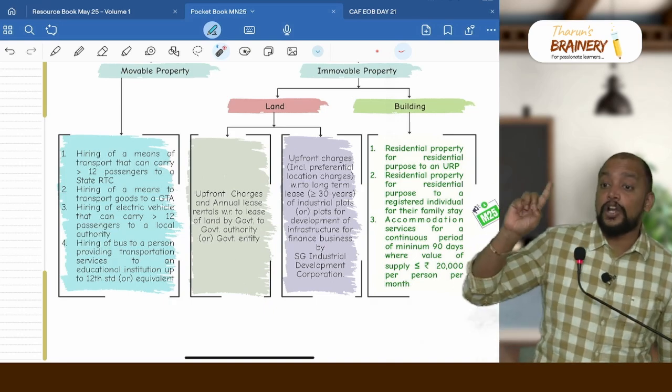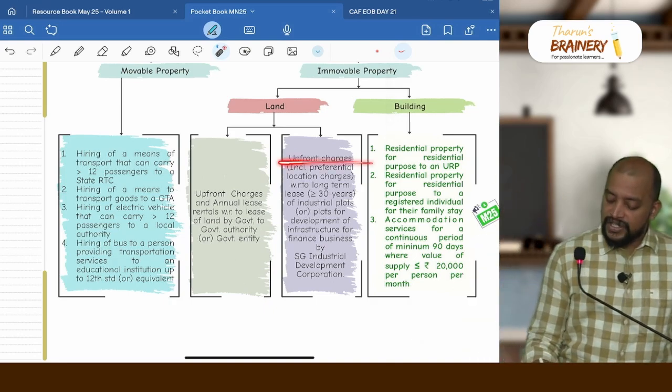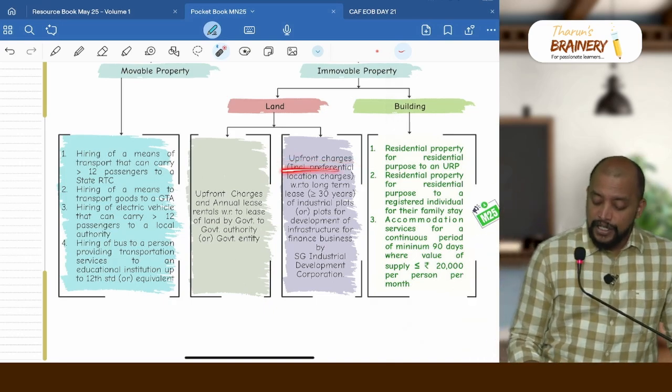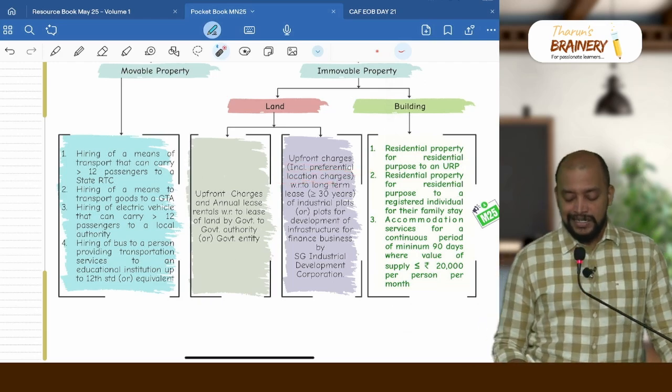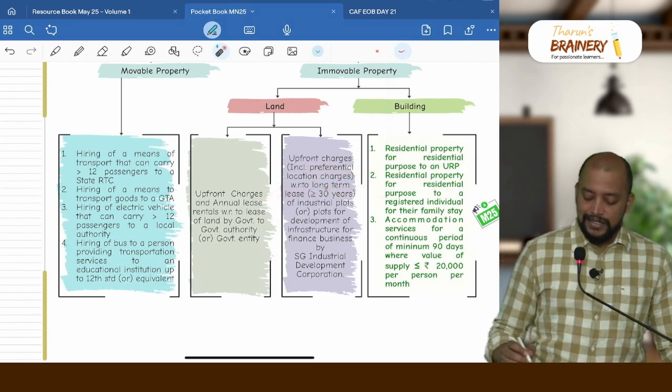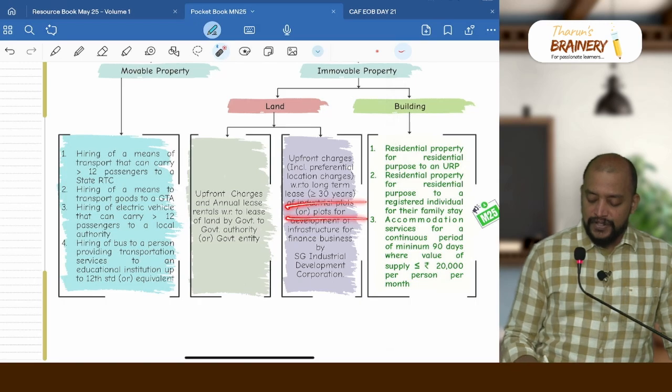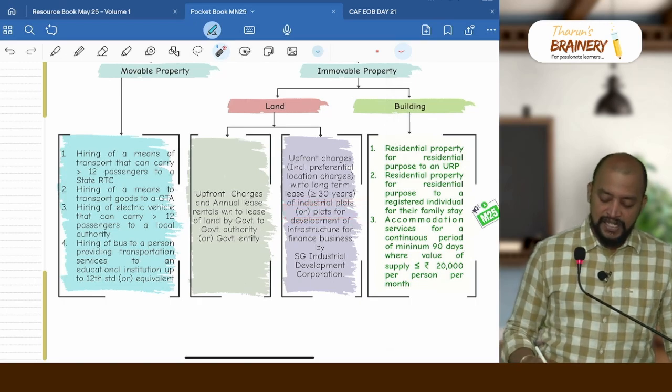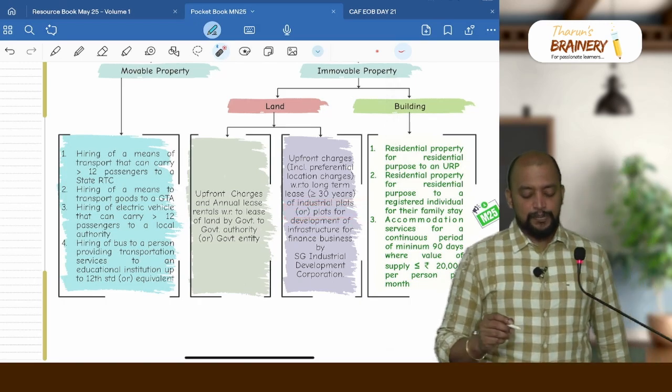What type of lease? Long term lease. Only upfront charges is exempted. Upfront charges including preferential location charges with respect to long term lease, 30 years or more, of industrial plots or plots for development of infrastructure for finance business by State Government Industrial Development Corporation.